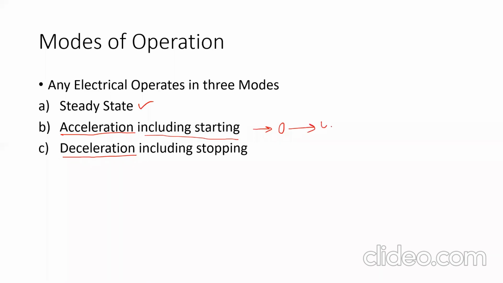Suppose the new speed is omega m1. Okay, means what? During starting, we are going to increase the speed, means we are accelerating the machine. So they have stated acceleration including starting.